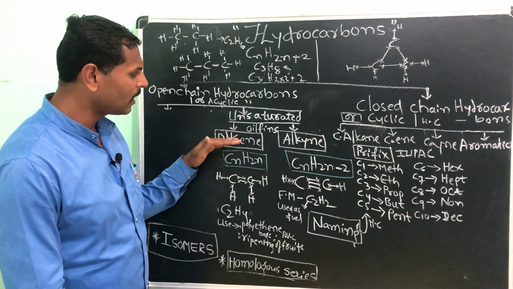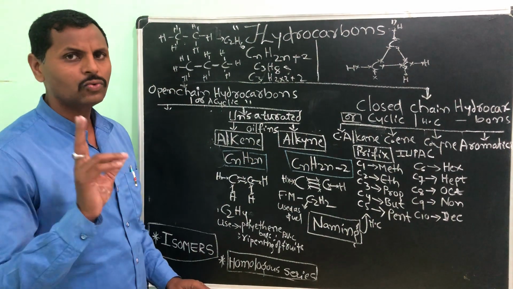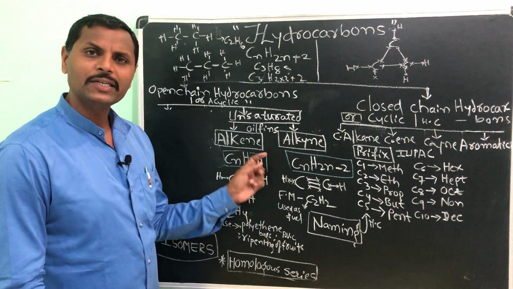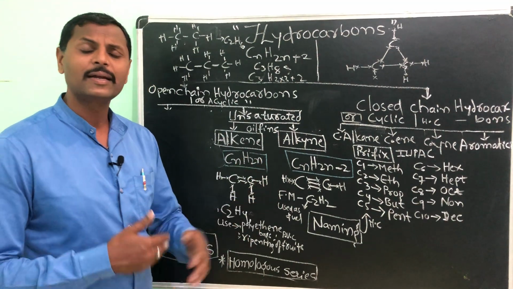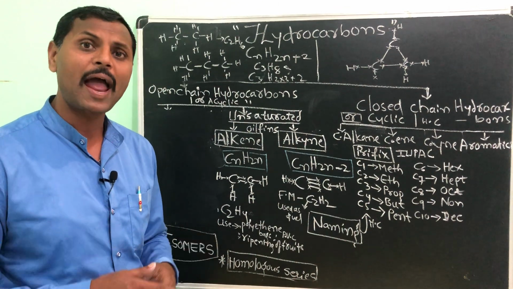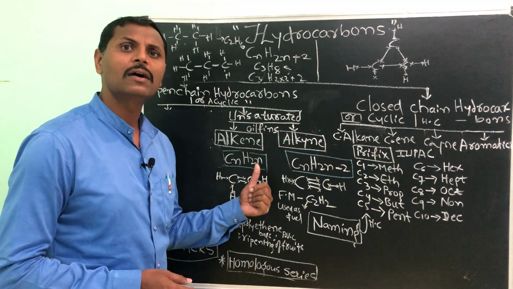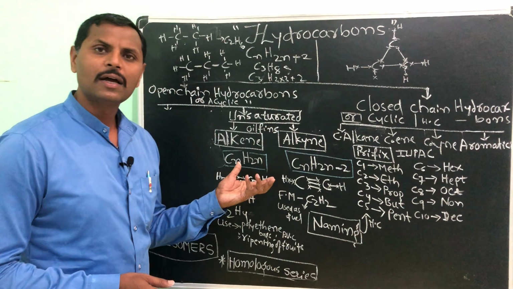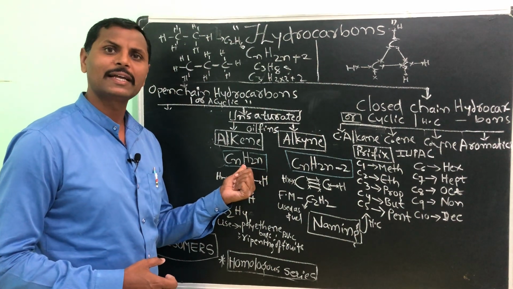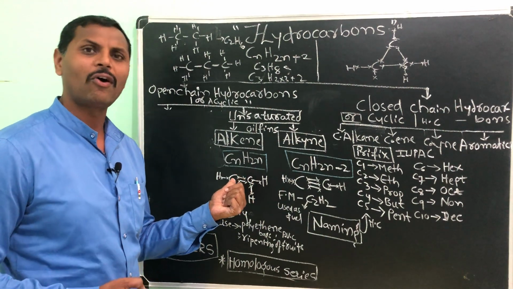Unsaturated hydrocarbons are alkenes and alkynes. We also call these olefins, because they are a little more active compared to alkanes, especially with oils. They react very fast with oils, which is why we have taken the name olefins.